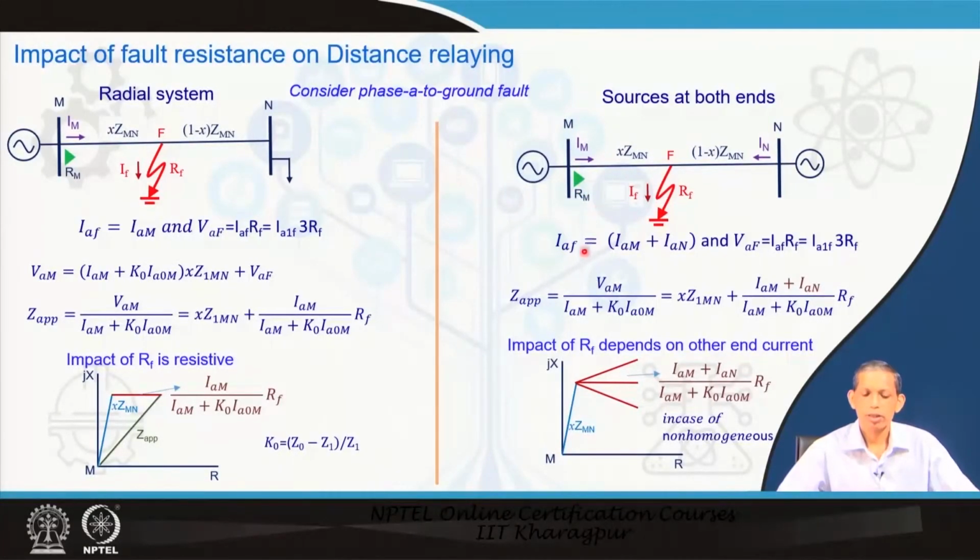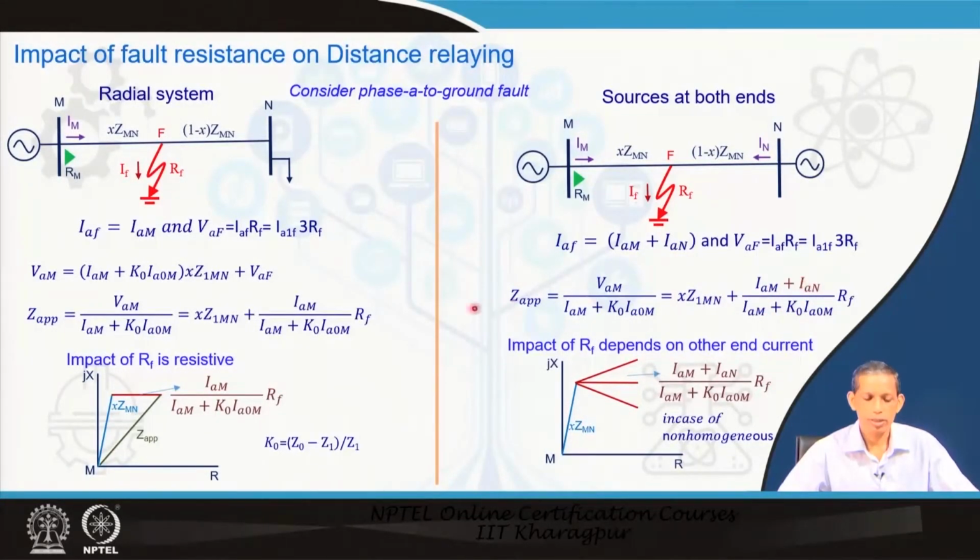Now, if you proceed for the apparent impedance seen by the relay R m for this case, we will have V a m upon I m plus k naught I naught. This V m will have an expression like this with V a f and all these things, but the only difference is that I f becomes an additional current I n fed from the remote end. So, that leads to the apparent impedance seen by the relay, without any R f consideration, when R f becomes 0, as z 1 m n as usual, plus I m plus I n upon I m plus k naught I naught.